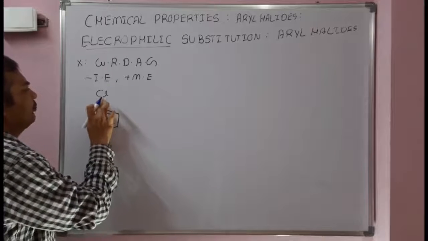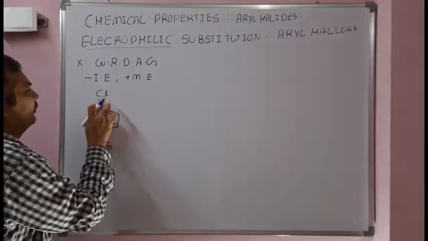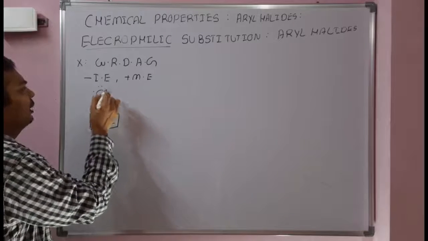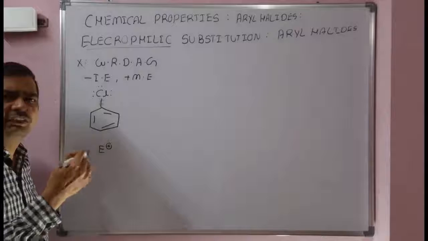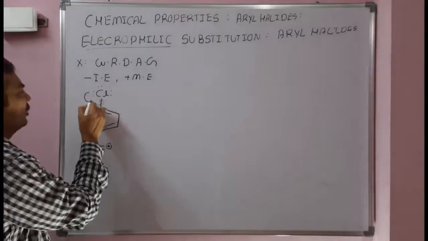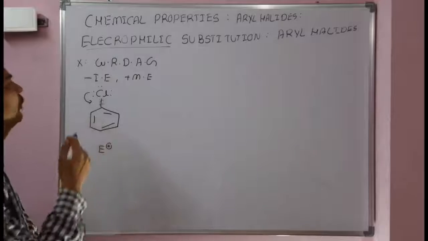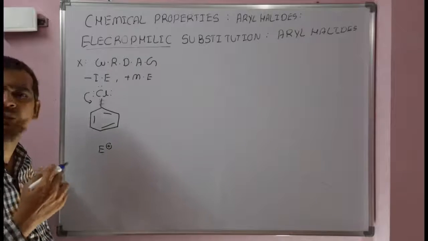Coming to the plus mesomeric effect, lone pair of electrons on chlorine shift away from the atom towards the ring. So two properties operate on halogen.